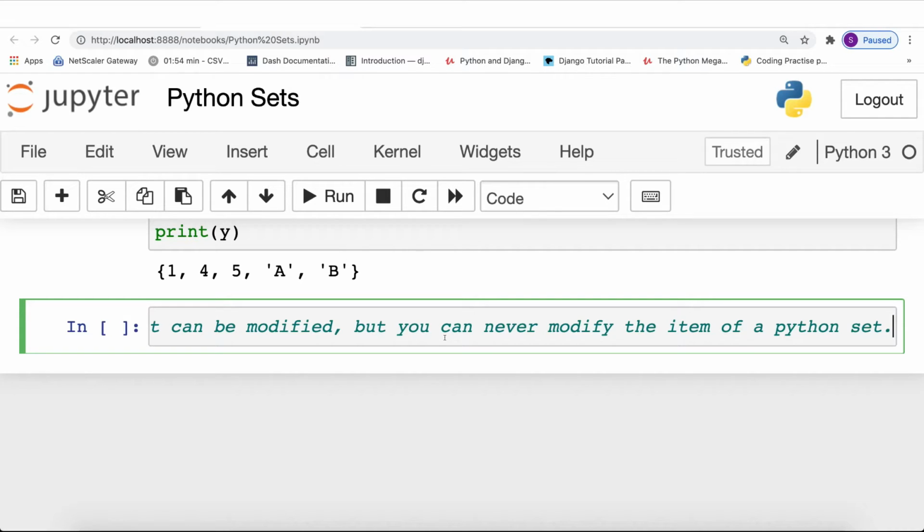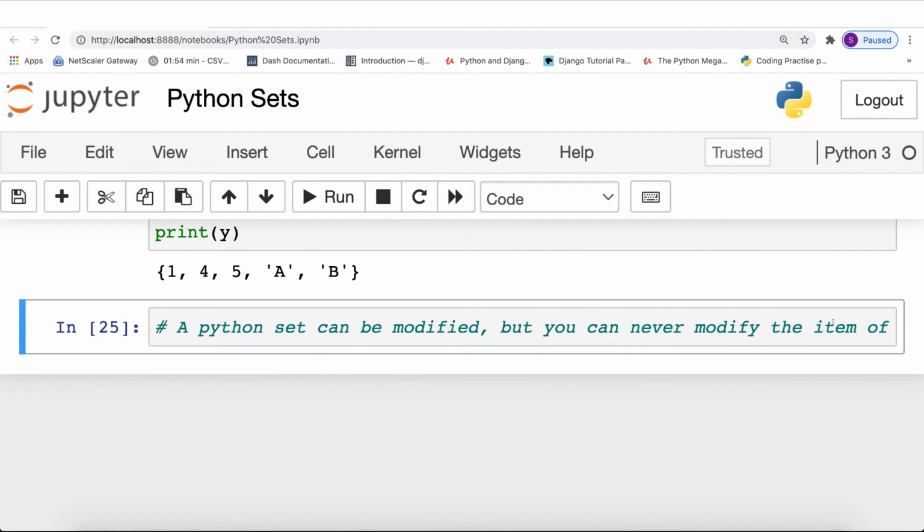Like for example, as I mentioned earlier, if you have 10 or 20 items in your Python set, then you can grow that particular Python set, or you can shrink that particular Python set by adding certain items or removing certain items. But the items that are stored in the Python set can never be modified. So let me give you an example to prove this point.